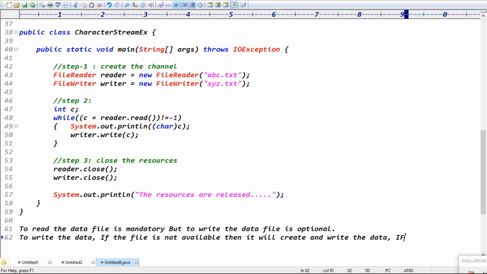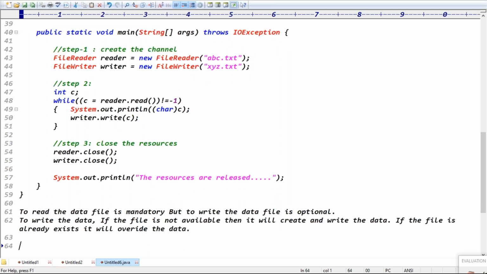If the file already exists, what happens, guys? If the file is already exist, it will override the data. Exactly.